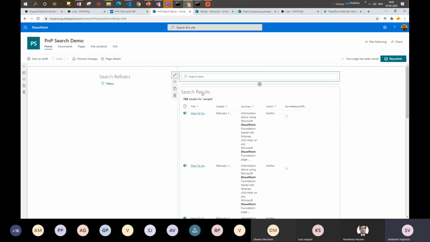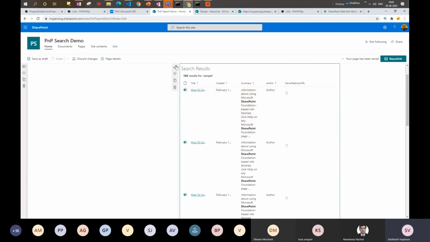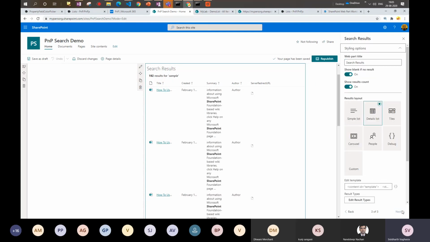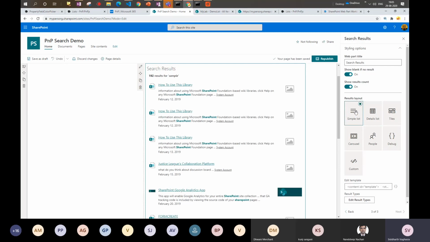Similarly, we have the search results web part. This is a very advanced web part. In fact, there are three different pages available just to make the web part configurable, so depending on what you want to do, you can select the option you want. For example, what we see right now is the results displayed in a details list, right? There are ready-made layouts available. If you don't want the results in a tabular format, you can just select the simple list and the layout would change.